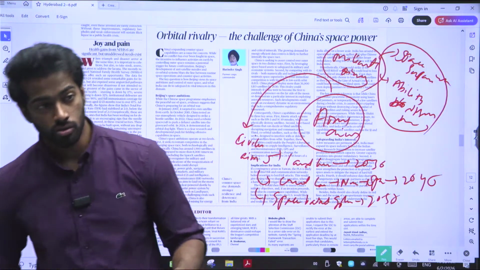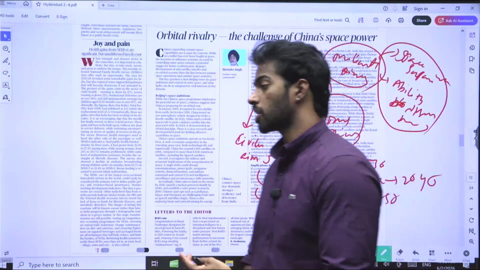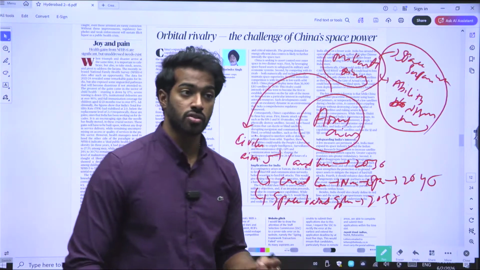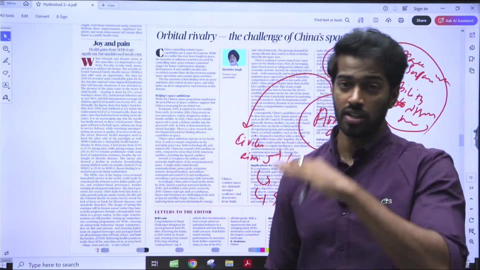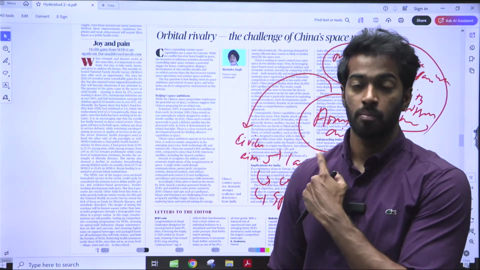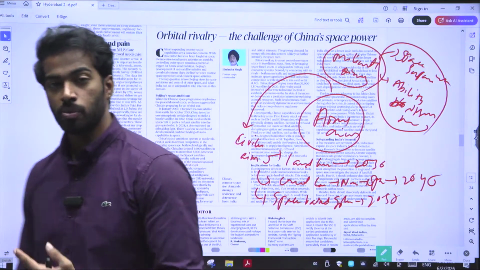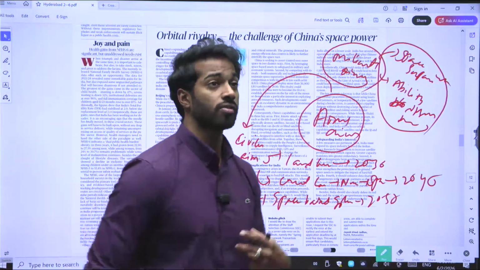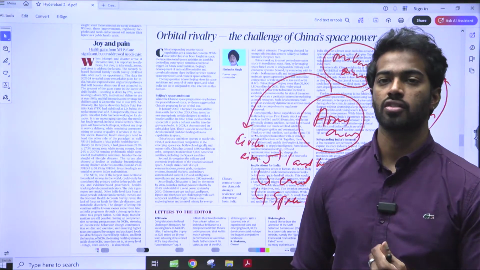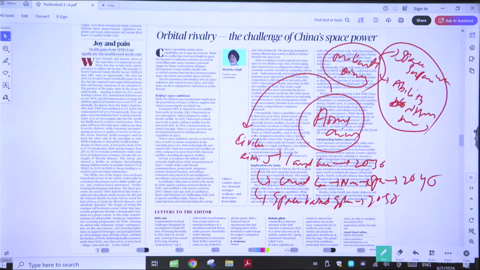What is it focusing on? It wants to land humans on the moon by 2036, launch a nuclear based spaceship by 2040, and space based solar energy by 2050. These are all the civilian aims that China has. Other than that, it also has military aims, and military aims are nothing but getting space superiority and also gaining capabilities of creating or disabling enemy satellites present in space. These are the things that China is aiming for.